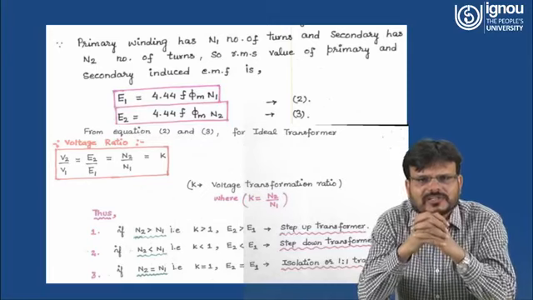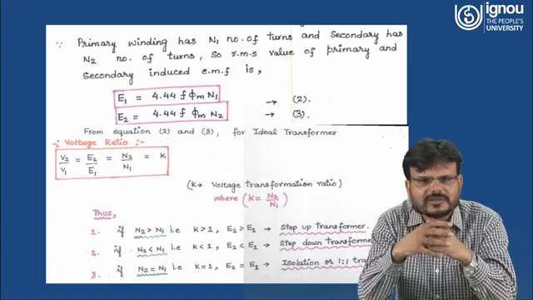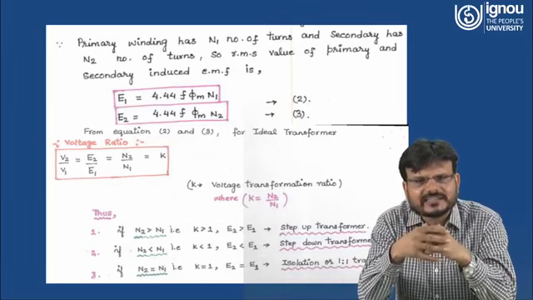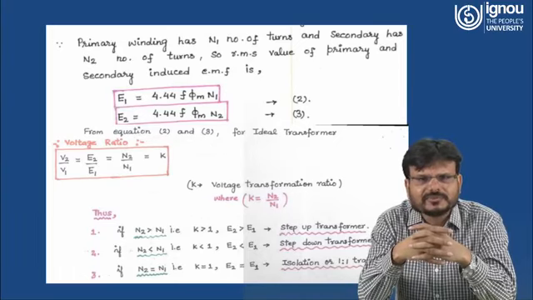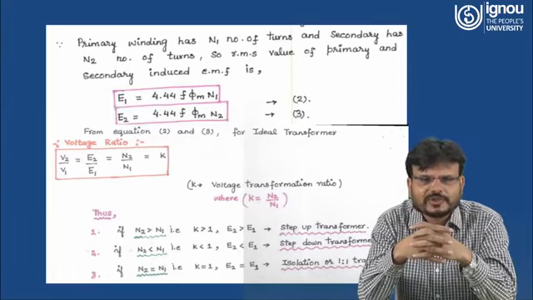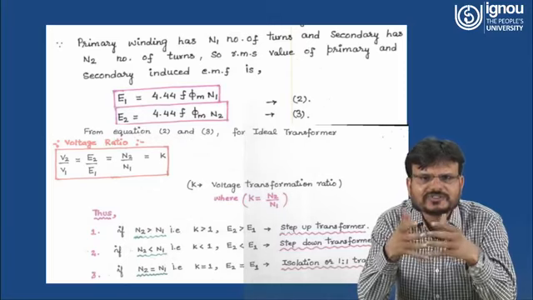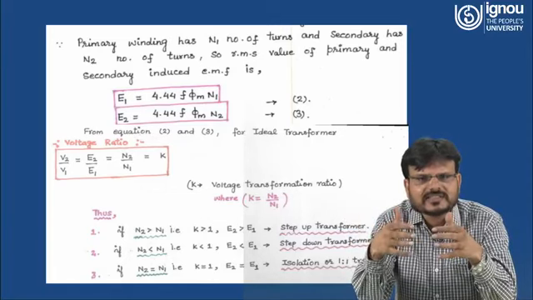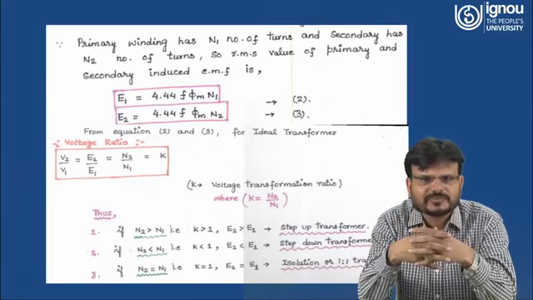So here you have to understand what a step up transformer is and what a step down transformer is. If the number of turns N2 at the secondary side is greater than N1, or you can say K is greater than 1, then E2 is greater than E1, so it will be a step up transformer. If N2, the number of turns at the secondary side, is less than the number of turns at the primary side, then of course K is less than 1. If K is less than 1, that means E2, the induced EMF generated at the secondary side, is less than the generated voltage at the primary side. So E2 is less than E1, that means it is a step down transformer.